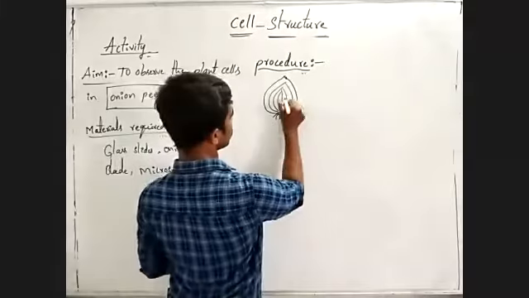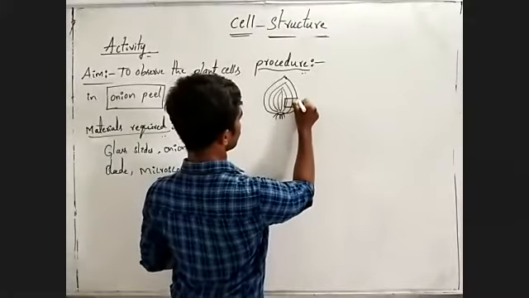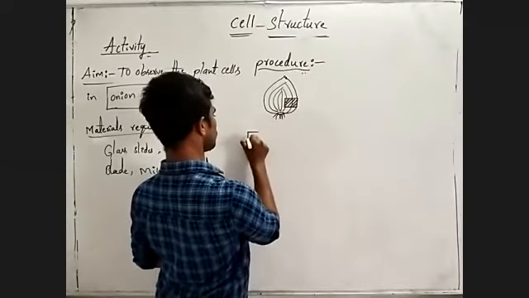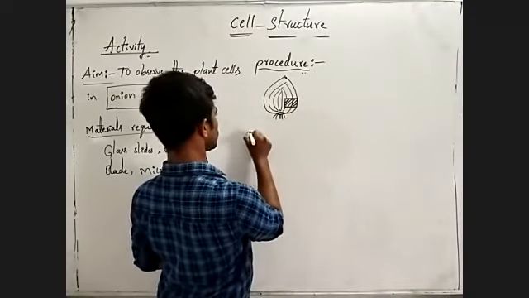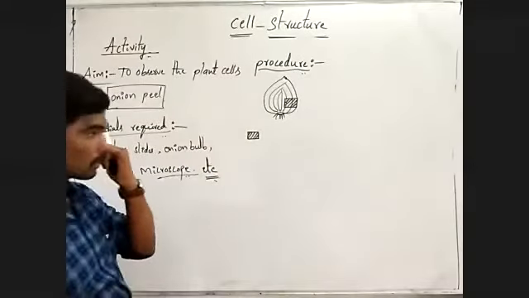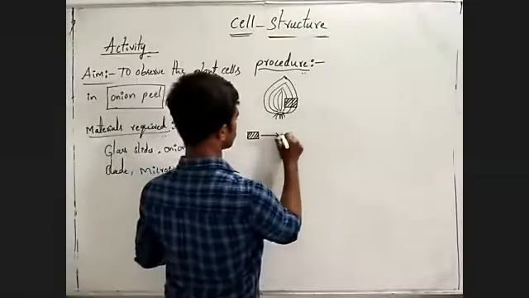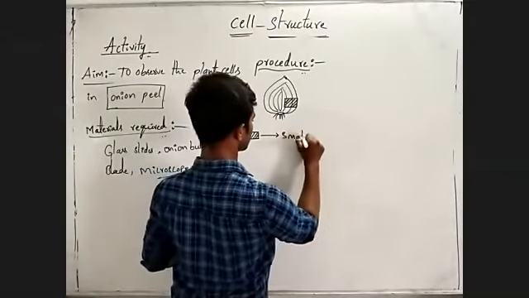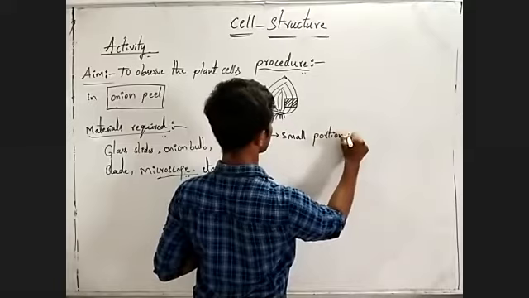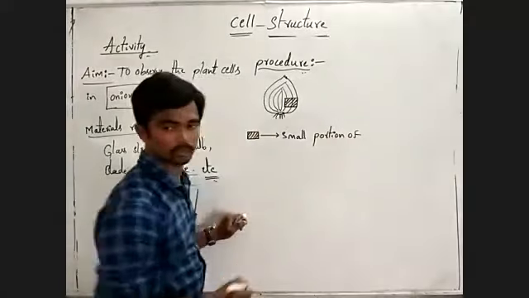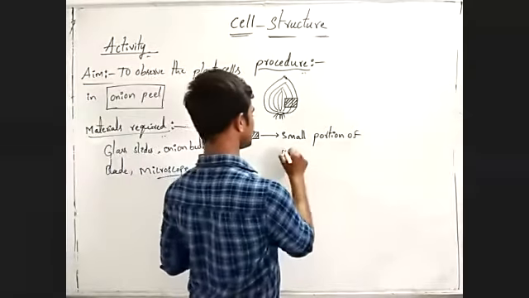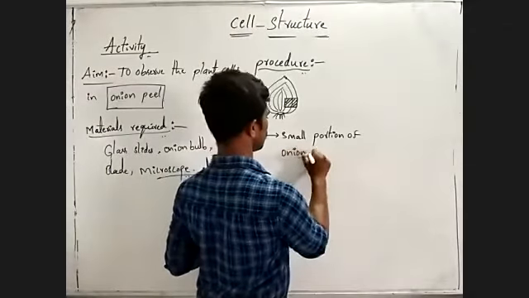Then you have to cut a small portion of the onion bulb.